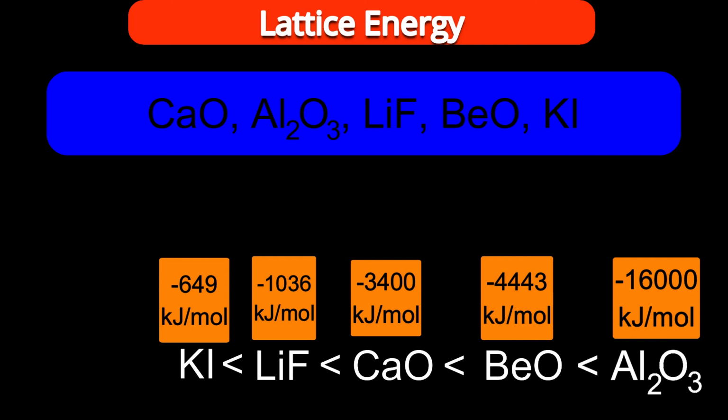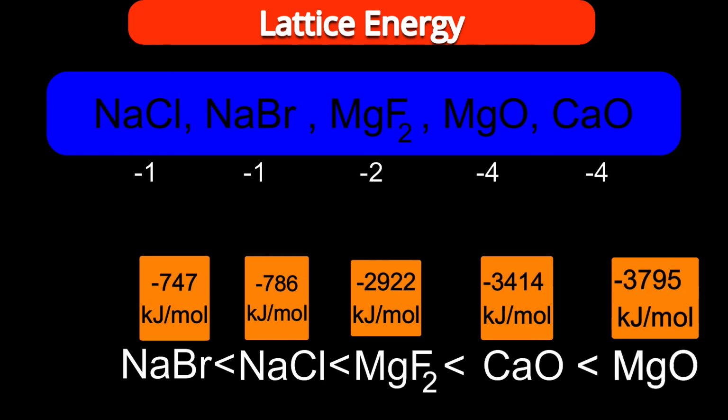Let us understand this concept by a further example. Here I am representing five further compounds: sodium chloride, sodium bromide, magnesium fluoride, magnesium oxide and calcium oxide. Let me represent the multiplication first. For sodium chloride, plus 1 minus 1, so the answer is minus 1. Sodium bromide, minus 1. Magnesium fluoride, magnesium plus 2 and fluoride minus 1, so it's minus 2. Magnesium oxide, minus 4. Calcium oxide, minus 4. So where is the high charge multiplication? For calcium oxide and magnesium oxide.